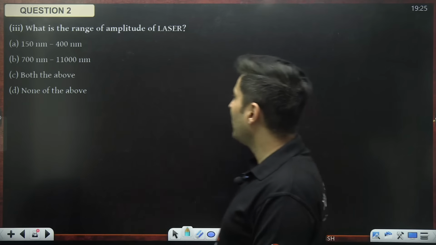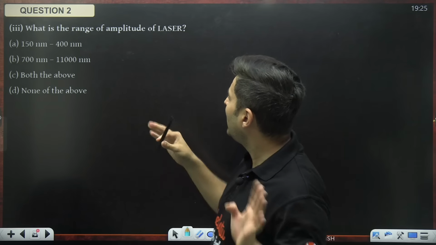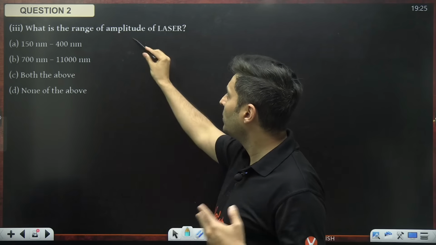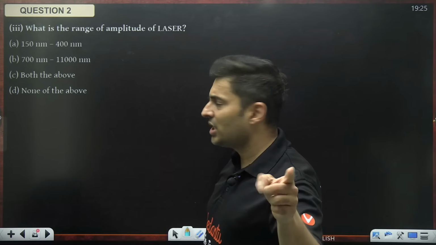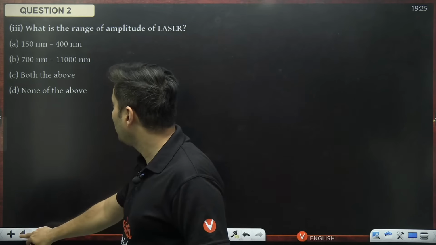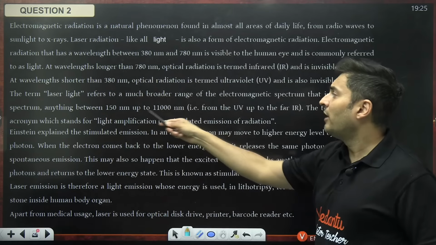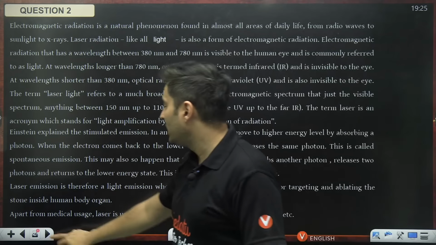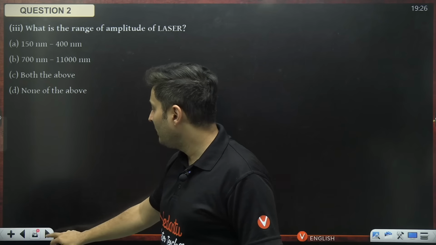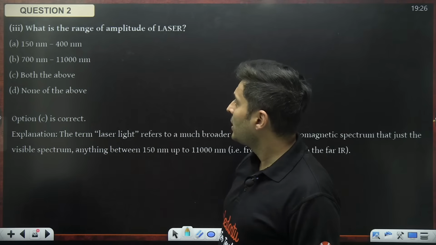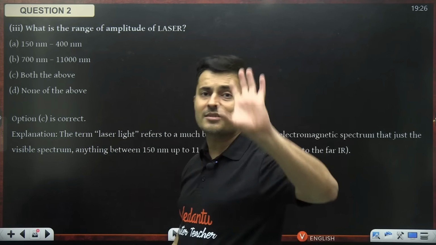Perfect. What is the range of amplitude of the laser? Actually, not the amplitude, it's the range of the wavelength. It should be wavelength. I think I mentioned it sometime back, it is there in the passage. Just have to look at the data. 150 nanometers to 11,000 nanometers, guys. So that should be the answer. Yes, both of the above: 150 to 400, 700 to 11,000. Yes, both are in the range.